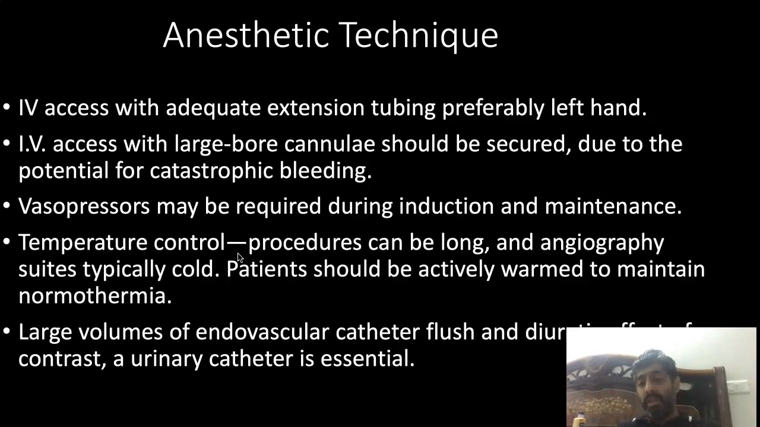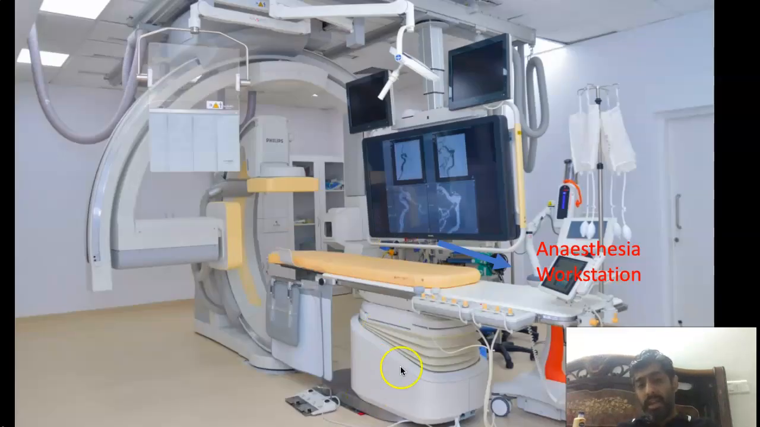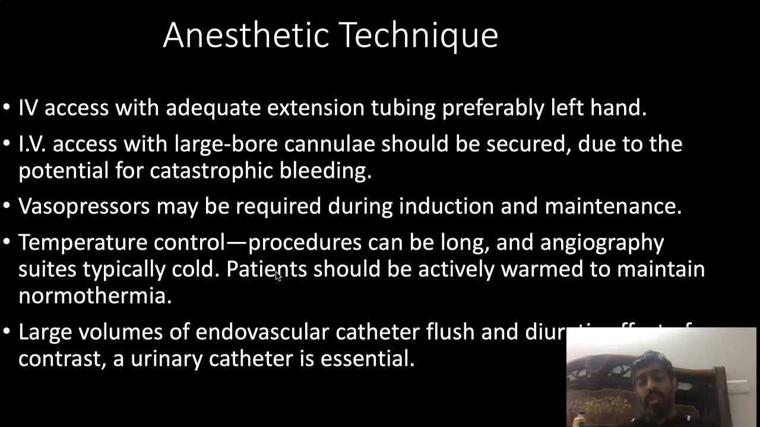And preferably in the left hand. If you look at this, you are standing on the left side of the patient, so it's easier, because if the tube is coming from the right side, you need more extension. If the arterial line is coming from the right side, you need more extension tubing. So that's pretty good if they are on the left side and secured with large lines. Most of the time vasopressor infusions need to be given with AVMs and aneurysms, so that's also required.